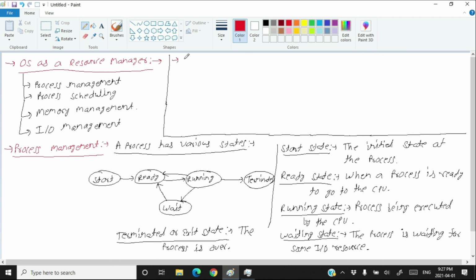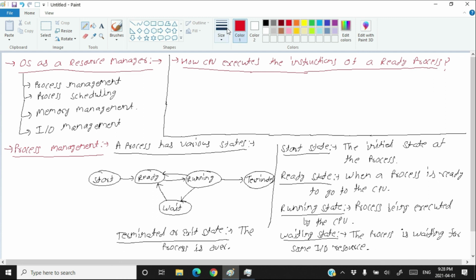So the question is how the CPU executes the instructions of a ready process.